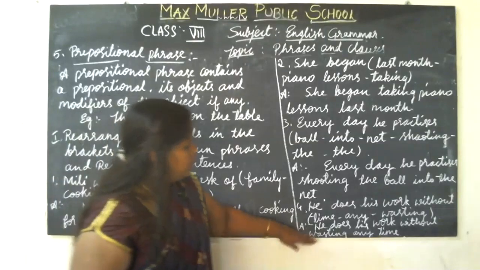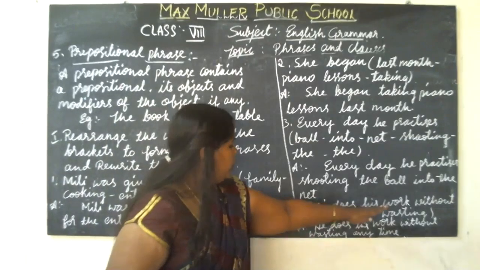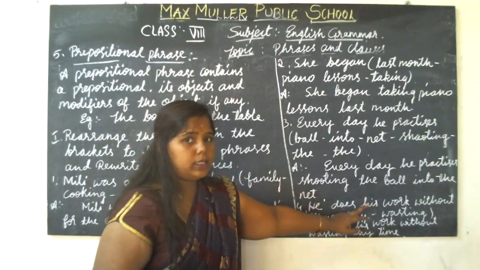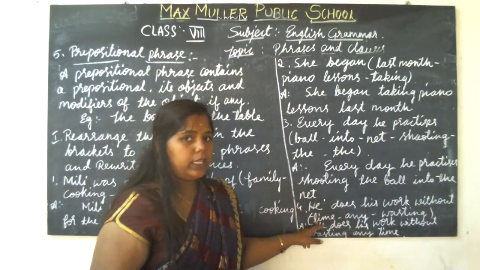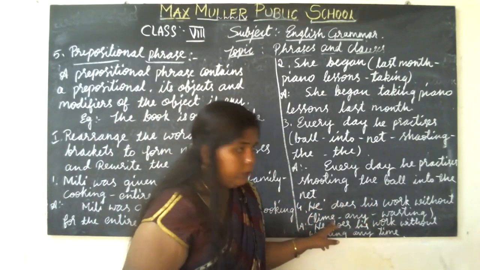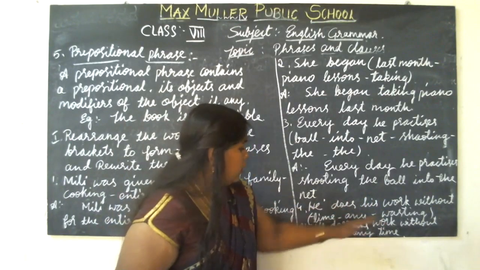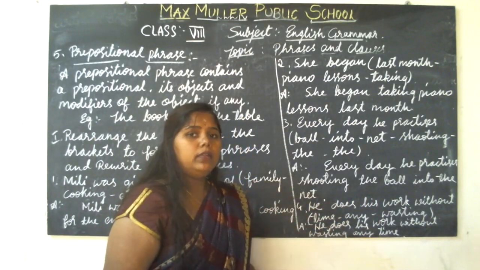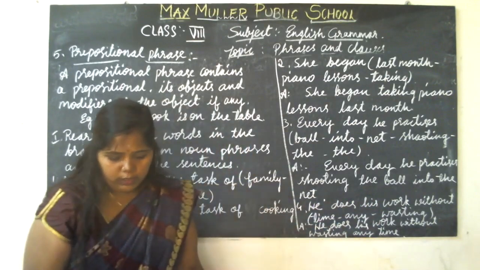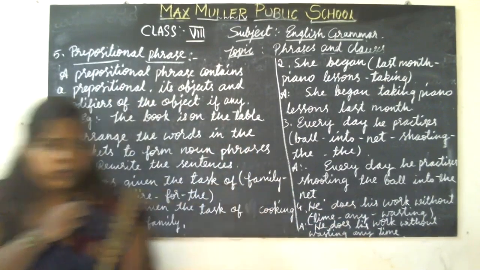Now we have to frame that as a noun phrase, right? So, he does his work without wasting any time. So we can go for the next example now.